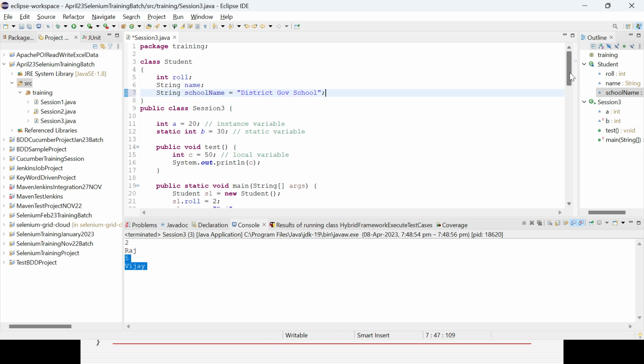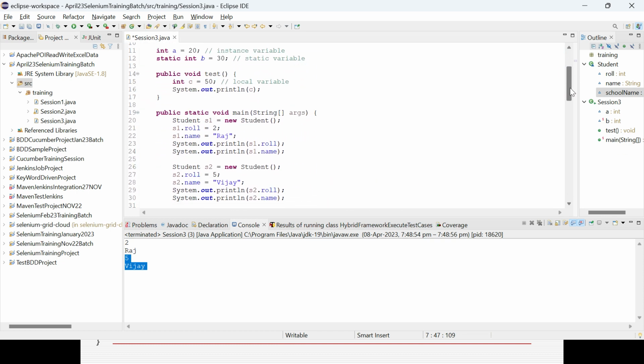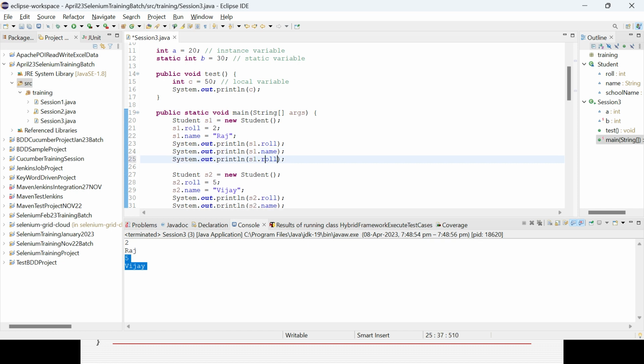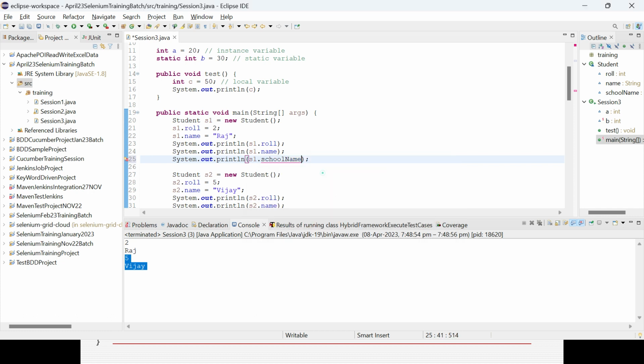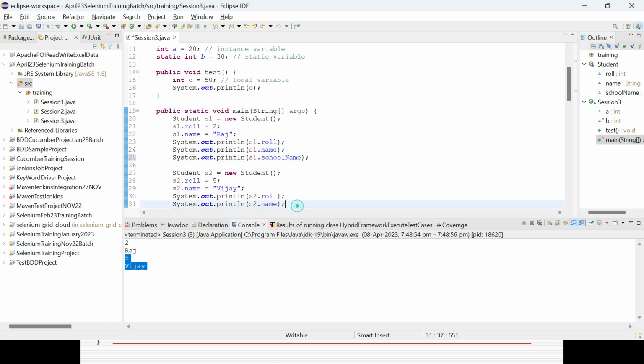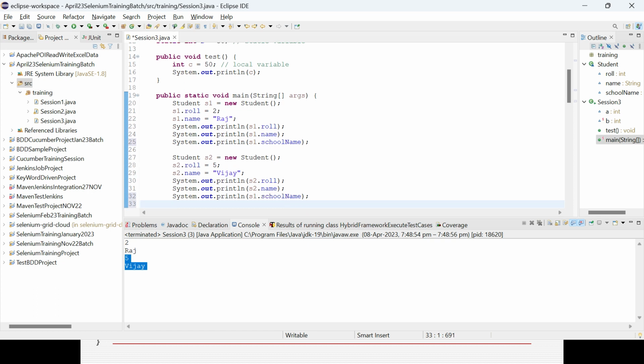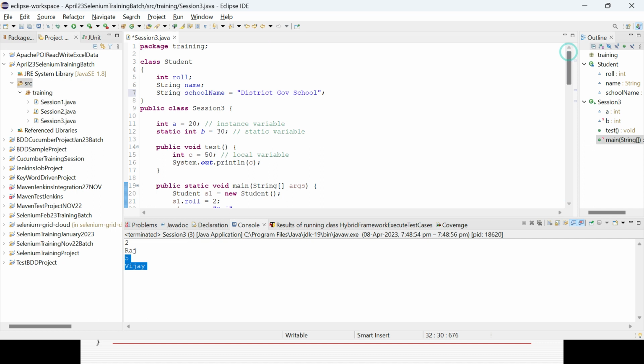Now if you want to access it, the same value is equally printed out. So no need to define it again and again. I can access it for all the objects, and it will give me the same value, s1.school. You could see it is coming from what I already defined at the class level. So that is the way. Sometimes, in case the value you will never change, you can define it only one time while declaring the variable, and you can access it.